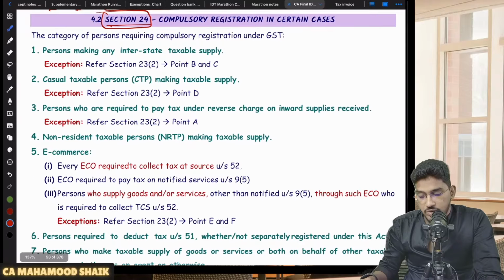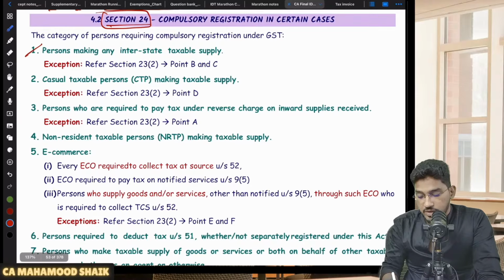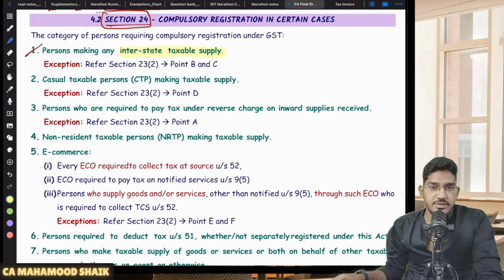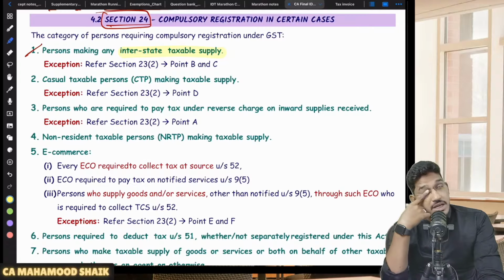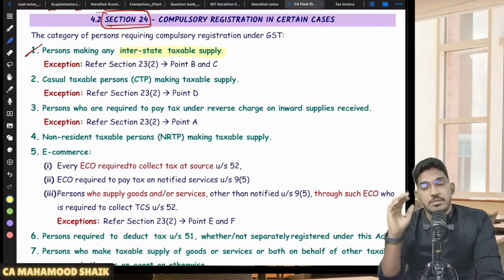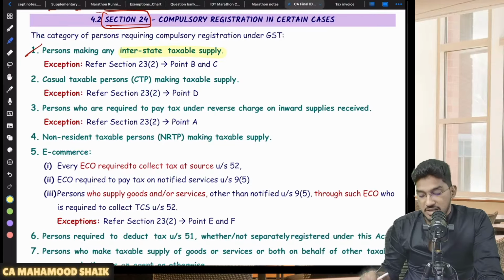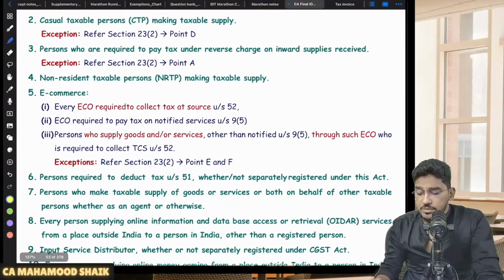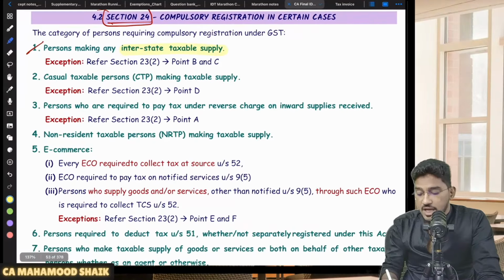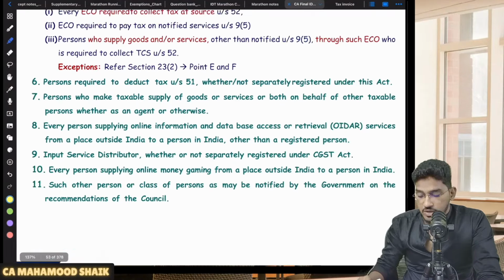Sir, who are the people who are liable to take compulsory registration? Number one, a person making any interstate taxable supply. This is the first category of persons who are liable for compulsory registration. If you are located in one state, but you are making a supply to another state, that means you are making an interstate taxable supply, you become liable for compulsory registration. But the government has given some relaxation. Initially, they told that whoever is making interstate taxable supply is liable for compulsory registration, but they have given some relaxations. Sir, what are those relaxations?